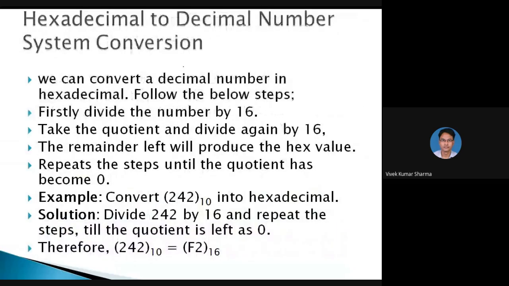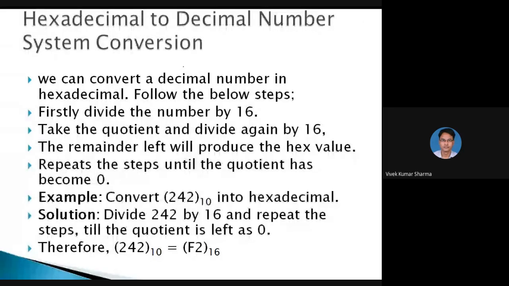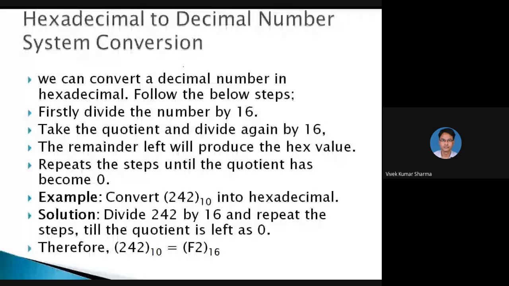Hexadecimal to decimal number system conversion. How will we convert between decimal and hexadecimal? To convert a decimal number into hexadecimal, follow the steps below. Firstly, divide the number by 16. If you want to convert decimal to octal, you will divide by 8, and if you want to convert decimal to binary, you will divide by 2.